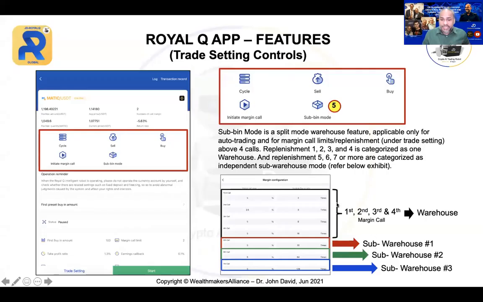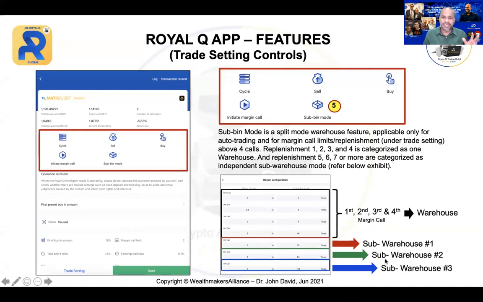So you can see, 1 to 4 is considered as the original warehouse. So this will not change. But when you go to the 5th call, this is considered as a sub warehouse. This is where they split the warehouse. So this is sub warehouse 1, sub warehouse 2, which is call 6, and call 7, call 8, and so on. If you have more and more calls, these are all the different subs.